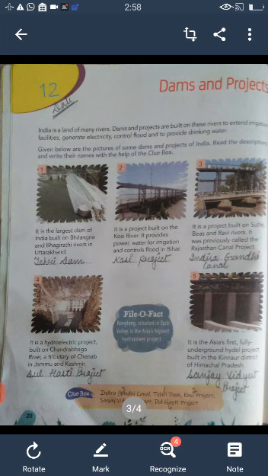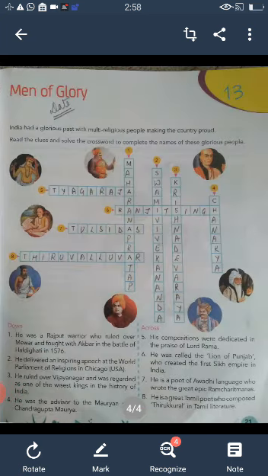Now come to exercise number 13, that is Men of Glory. India had a glorious past with multi-religious people making the country proud. Read the clues and solve the crossword to complete the names of these glorious people. This crossword section is divided into two parts, that is the downward and the across. So first of all, I am reading the downward questions.